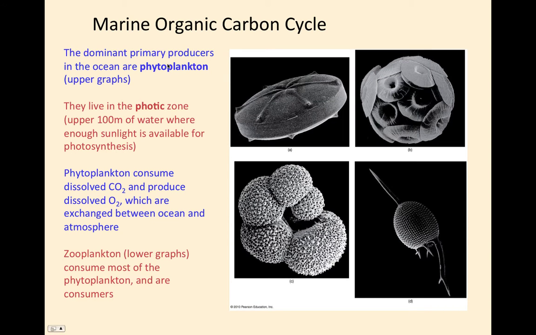Here what happens is we have phytoplankton that live in the photic zone, the upper 100 meters of water where there's enough sunlight for photosynthesis. So these are photosynthesizing plankton. They consume dissolved CO2 and produce dissolved oxygen during that process, which are readily exchanged between the ocean and the atmosphere by a process of diffusion. There's zooplankton that consume most of the phytoplankton. Zooplankton can't photosynthesize, but they consume those that do, the phytoplankton.